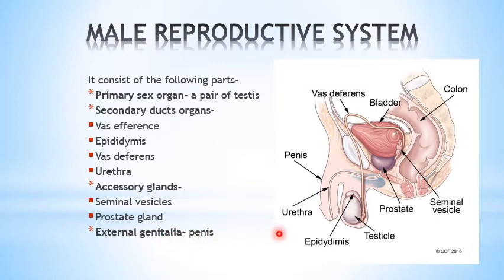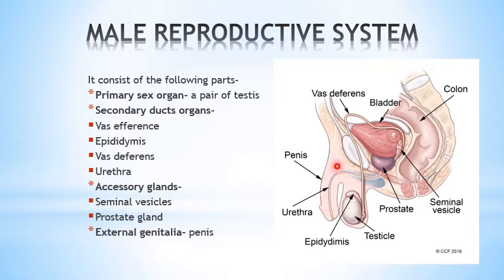So here in this diagram you can see the testes, that is the testicle, meaning a pair of testes. They are enclosed in a sac-like structure called the scrotum, and they have a duct-like system through which they carry the sperms from the testes, from the epididymis to the vas deferens, which loops around the urinary bladder and then passes into the urethra, and the urethra is present inside the external genitalia, that is the penis of the male reproductive system.